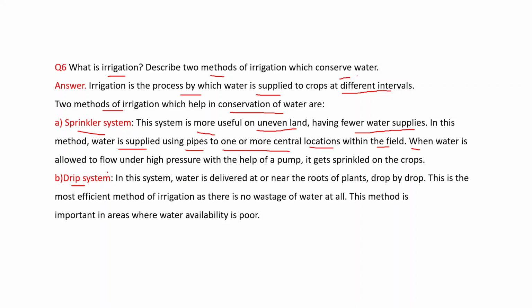When water is allowed to flow under high pressure with the help of a pump, it gets sprinkled on the crops. Drip system: water is delivered at or near the roots of plants drop by drop. This is the most efficient method of irrigation as there is no wastage of water at all. This method is important in areas where water availability is poor. Students, you can also draw the diagram of these systems. Okay.